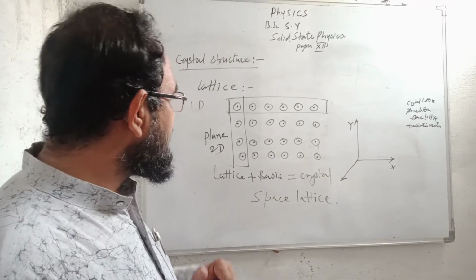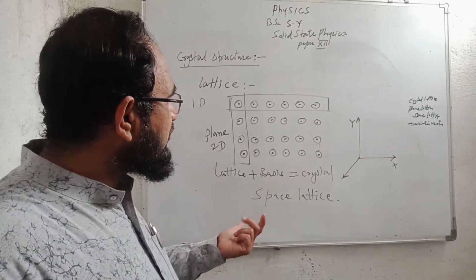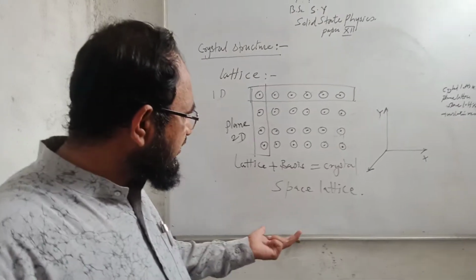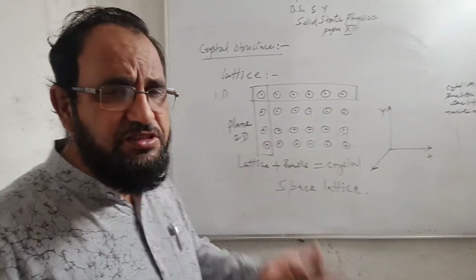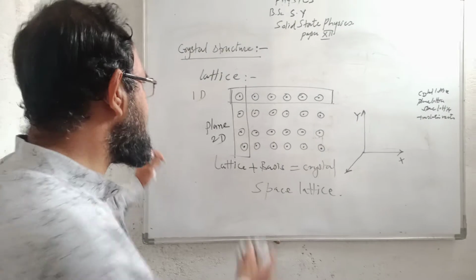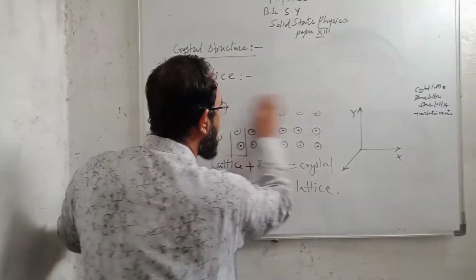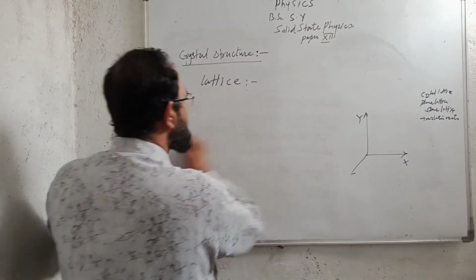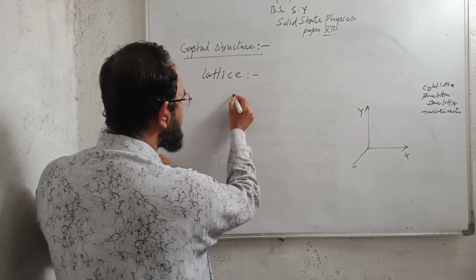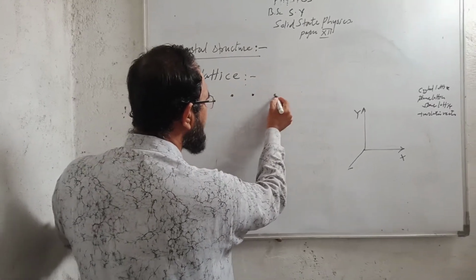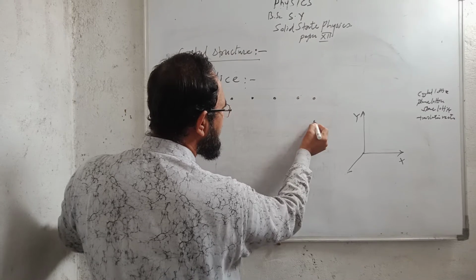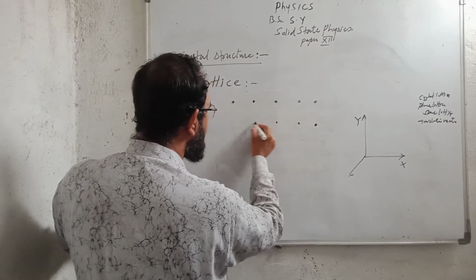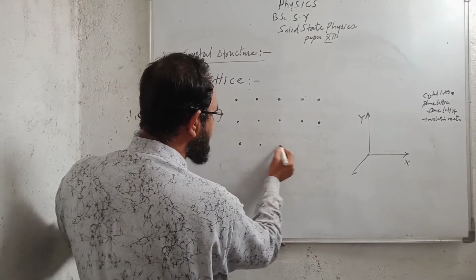Okay, so now the lattice points or the crystal atoms can be arranged in different manners. So let us see how the atoms can be arranged in a regular fashion. Lattice points can be arranged in a square form, in this manner, going to form the square lattice.